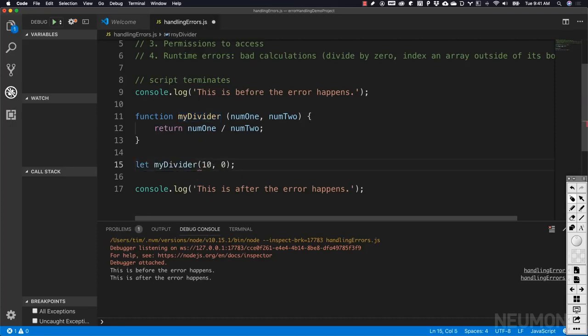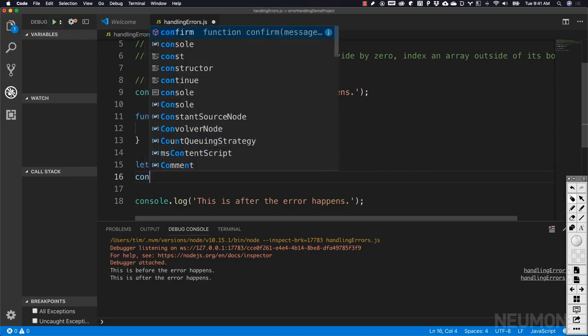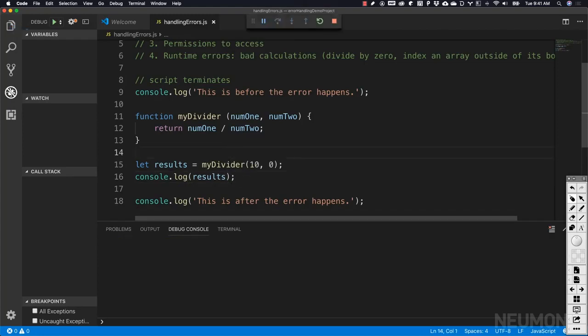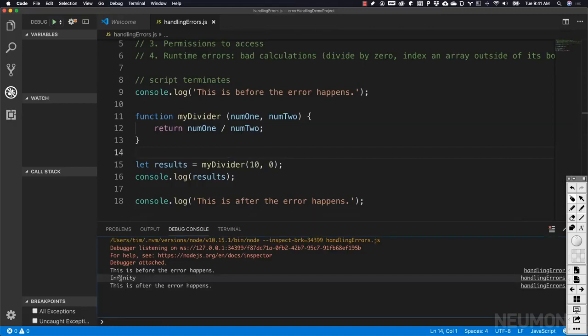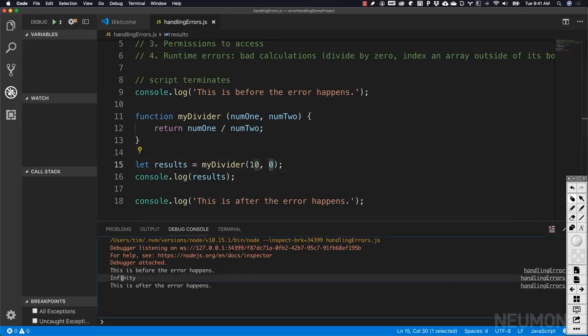Let's see what we've got here. Let's set result equal to it, and then let's go ahead and console.log it and see what actually happened when that code got executed and what was returned by our function. Let's run it. Aha! We actually got Infinity. And that is because when you divide a number by 0, you can't. And so what we get back in JavaScript is Infinity.